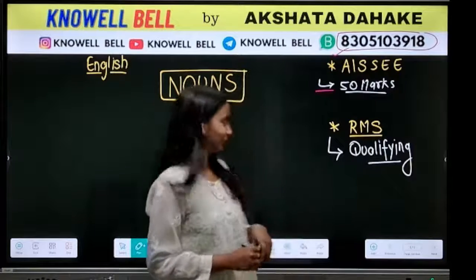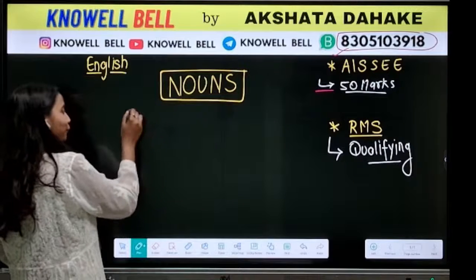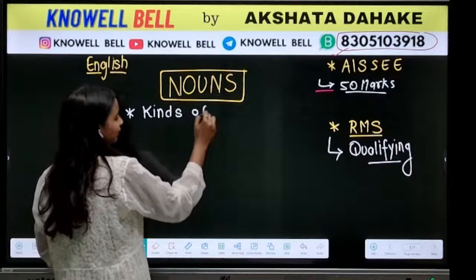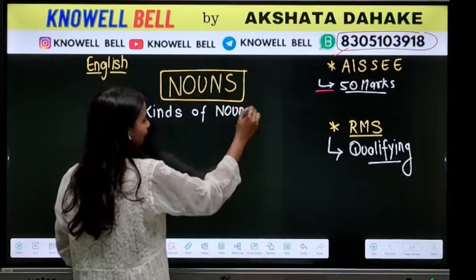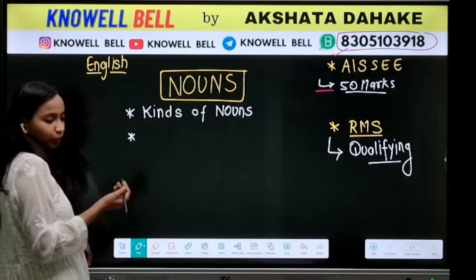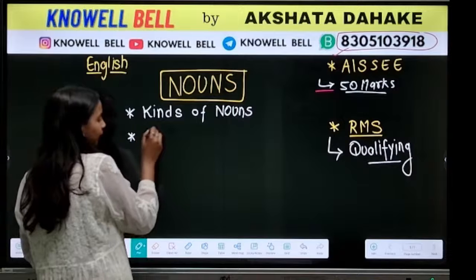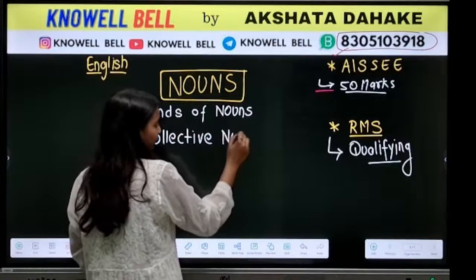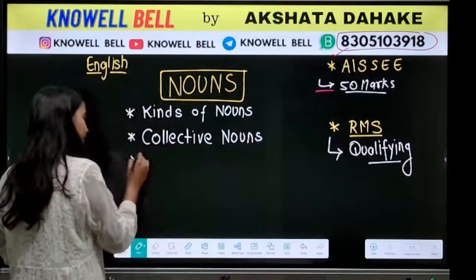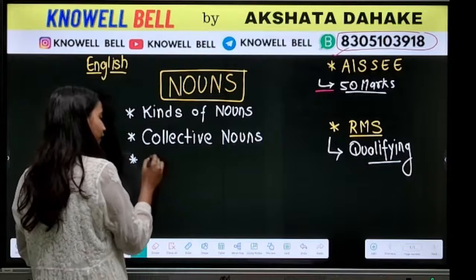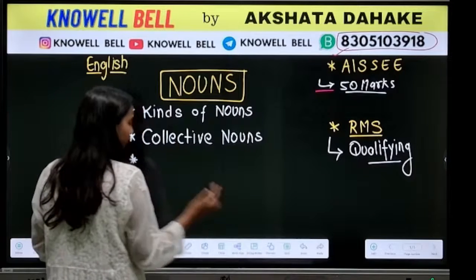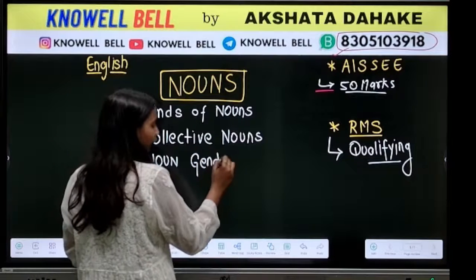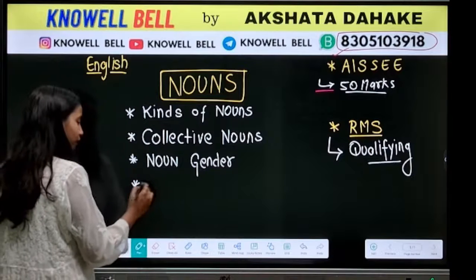Okay. So yes, nouns से अगर हम देखते हैं, so there are a few topics from nouns. Syllabus में आपको जो topics देखने मिलेंगे nouns से, they are like this. One of the topics you will find is kinds of nouns. The second topic that you are going to find over here is collective nouns. The third topic associated with nouns in the syllabus is noun gender.